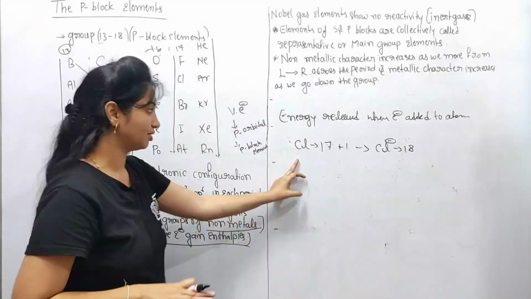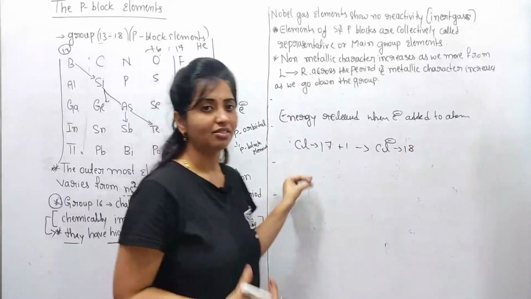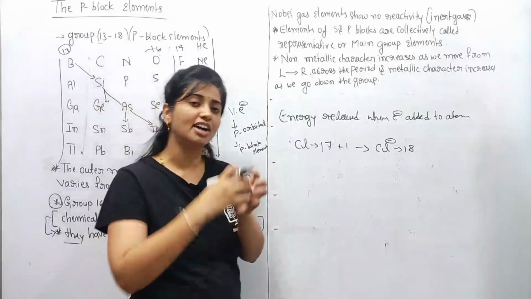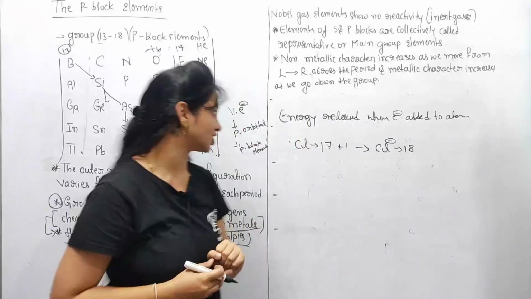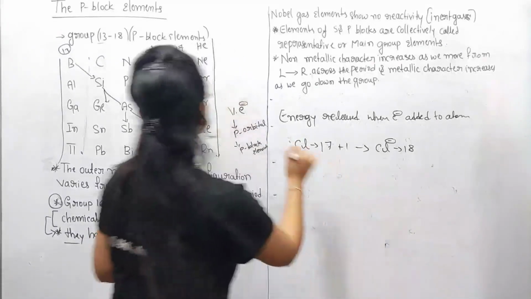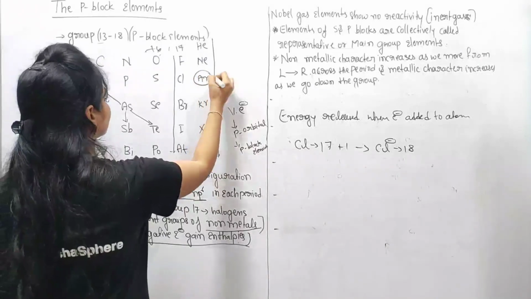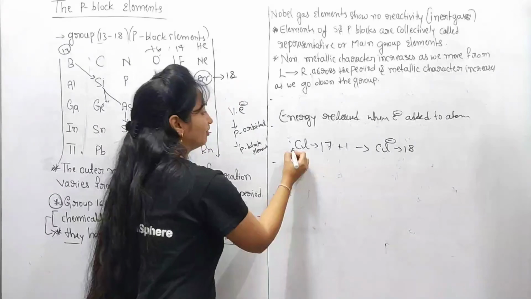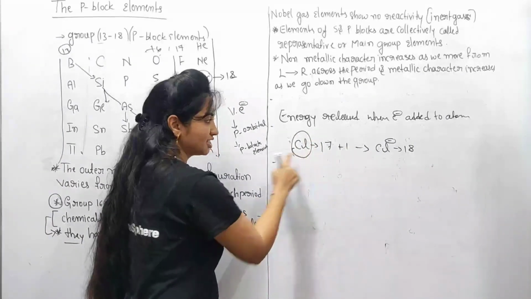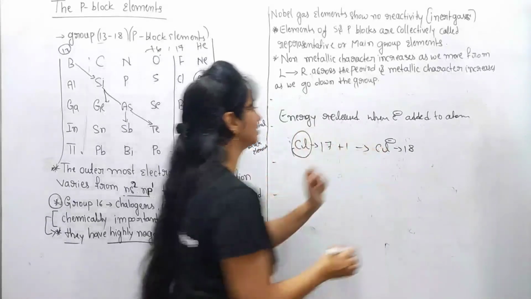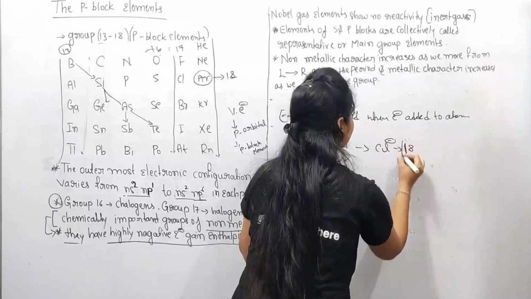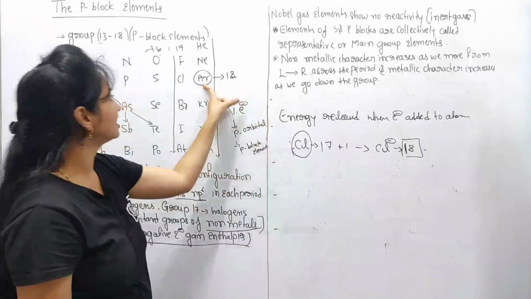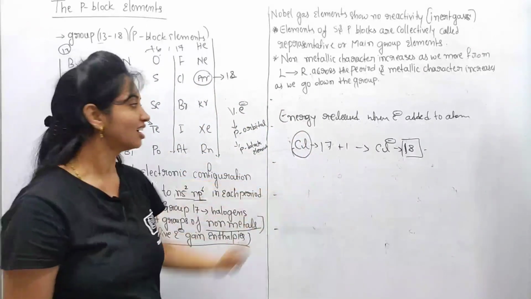I already told you that all elements want to become stable and they are trying to attain their noble gas configuration. Just consider argon, having the atomic number 18. When you add one electron to this chlorine, its electronic configuration becomes that of argon. It means the chlorine attains its noble gas configuration.